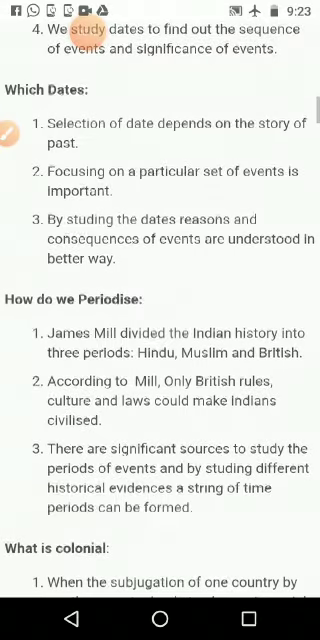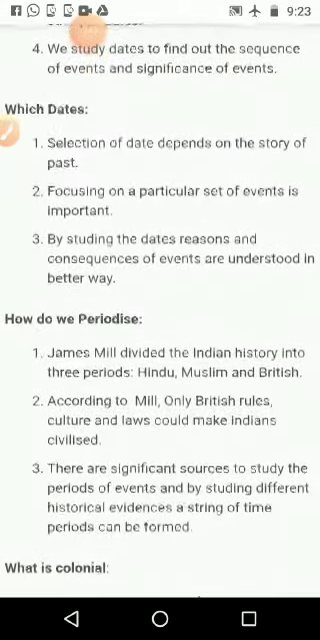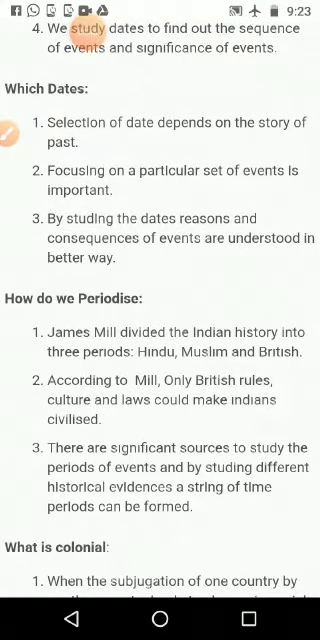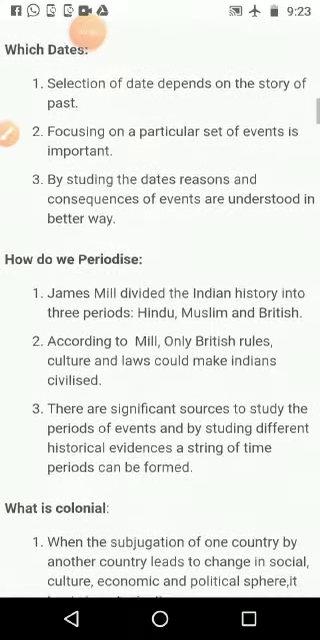According to that, our focus, how it is changing, which dates we want to study or which dates we want to remember, that will change. Then focusing on a particular set of events is important. When we are thinking about the Indian independence war, in that, we want to give maximum importance to particular dates.